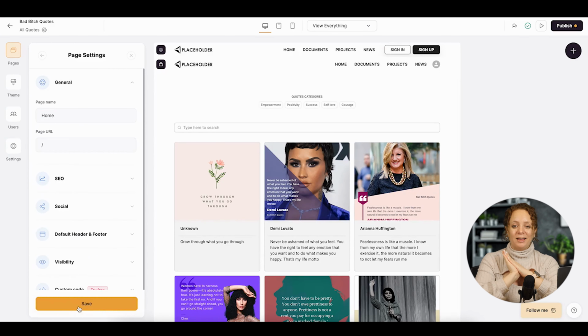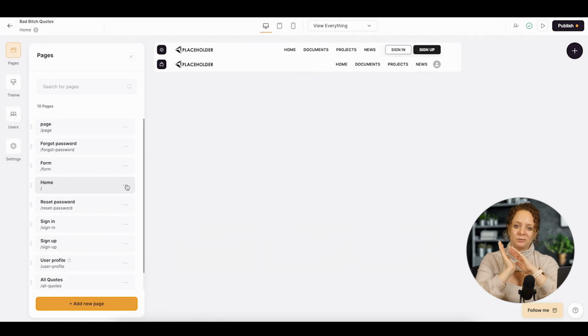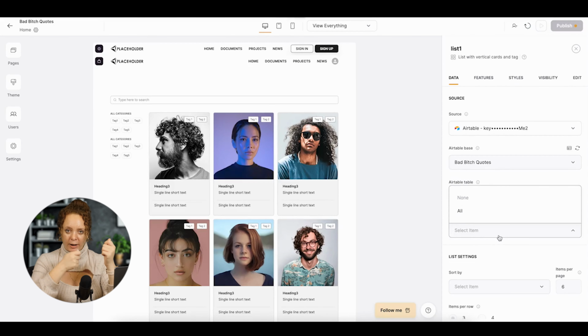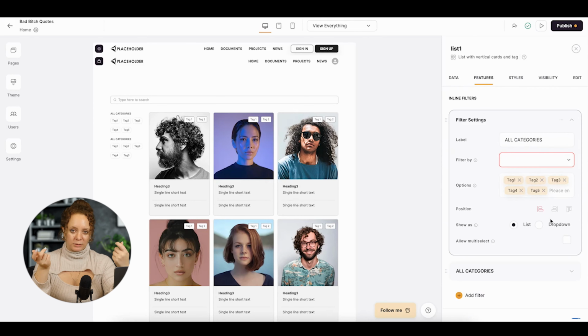So with that new plan in mind, I had to make some changes. What is going to be in the homepage now? Yes, you guessed it right, the all quotes page. The all quotes page turned into my homepage, and that was really easy. It didn't require a lot. I did need to do some mapping again between the different pages, but that was okay. And once I knew how to do it, it didn't take me as long as it did the first time.